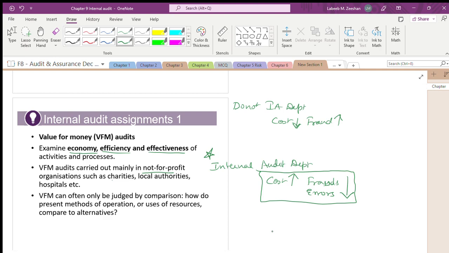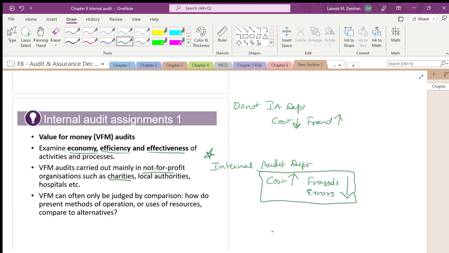Most of the time, you see, you have the Oman Cancer Association, Oman Disabled Association, Oman Diabetic Association, Oman Handicapped Association. These are all charity works. Wherever we are talking about charity or not-for-profit organizations, in those places internal audit plays a very significant role.